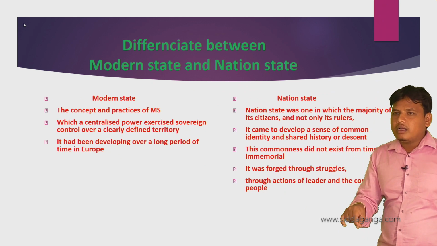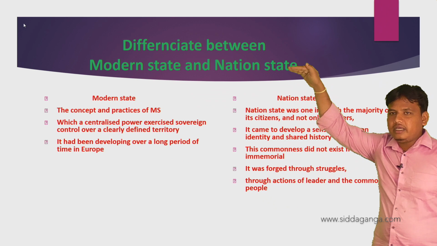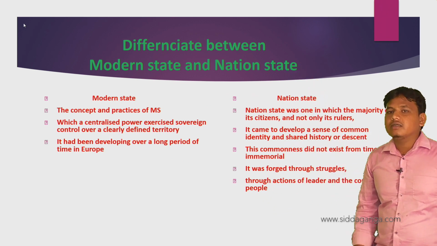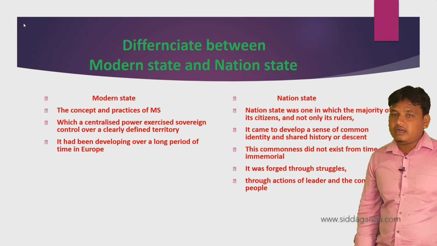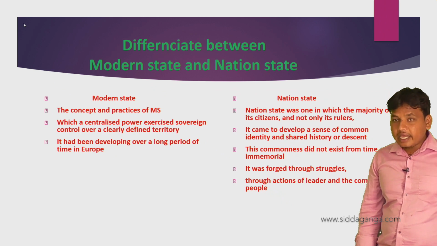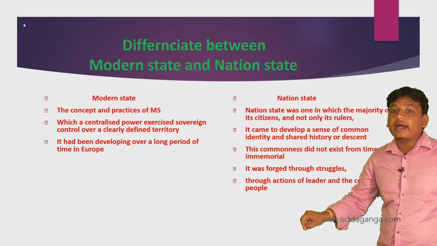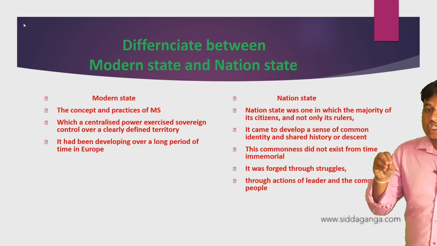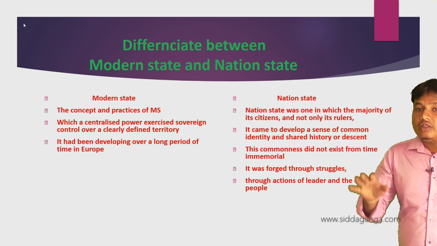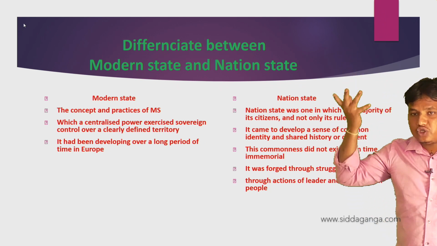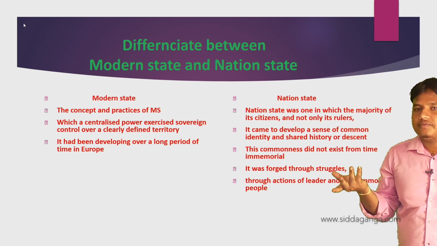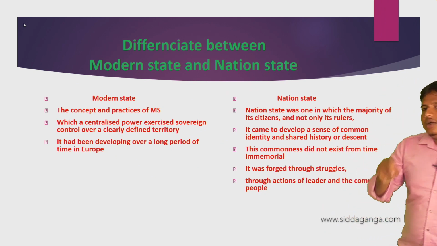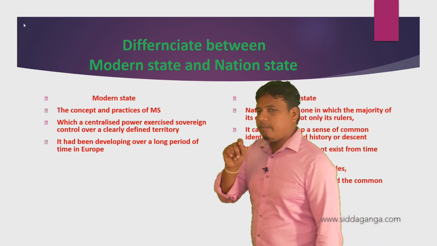What is monarchy? A king has supreme authority. It was not restricted by any rules and regulations. It was like a dictator, like Hitler and Mussolini. It came to develop a sense of common identity. Sense of common identity means the Germans identified their flag, their costume and their folk style. You have seen figure 1. That is what I told you guys. You have to remember the figure.